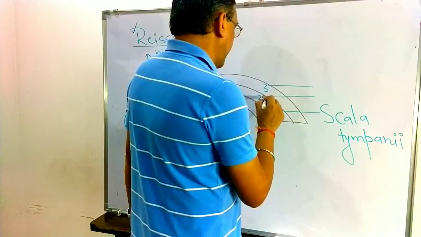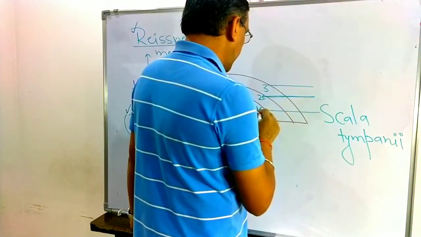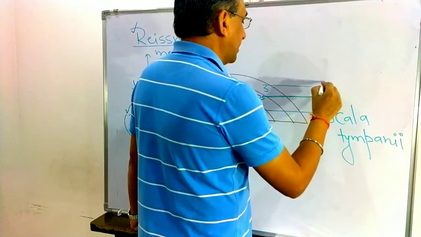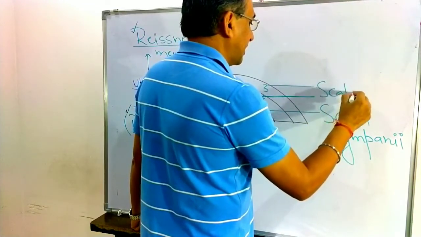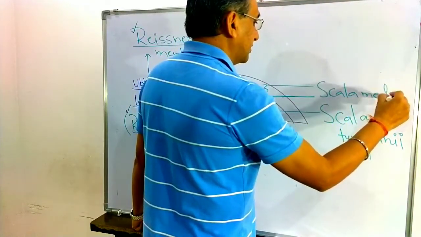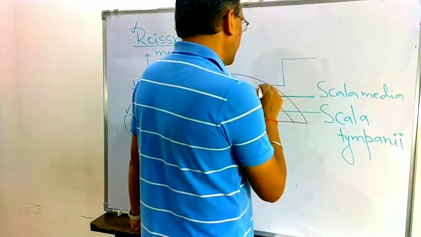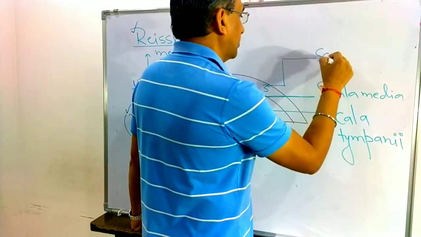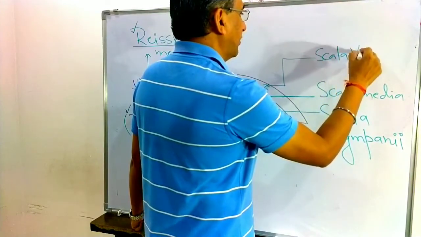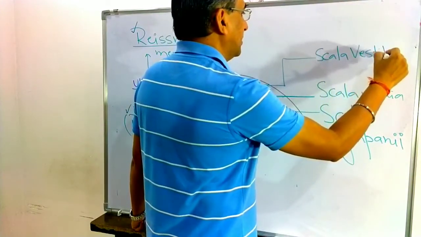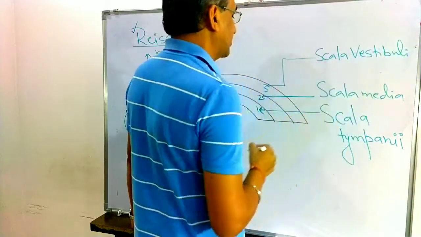This is the middle chamber. I am putting an arrow on this side. This is known as the scala media. And the upper chamber, that is known as the scala vestibuli.